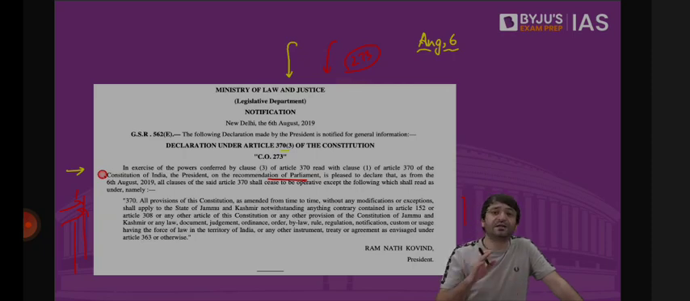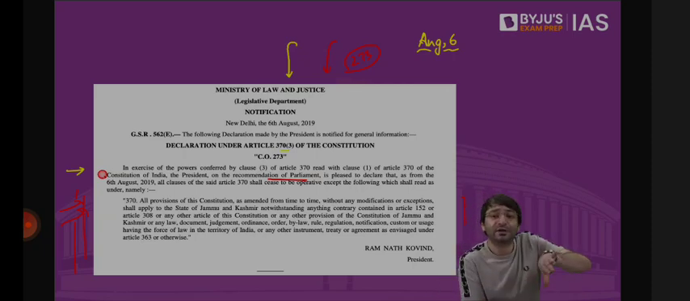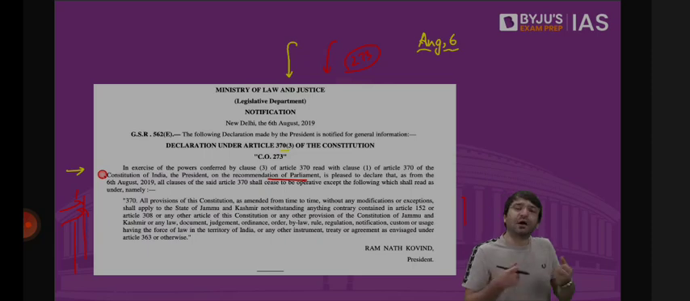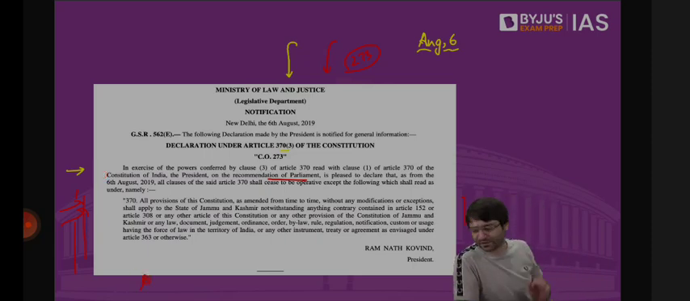Which means Article 370 was not abrogated. Abrogation would have been Article 370 is no longer there in the Constitution. It is still there, but without any power. Because the only provision which remains is entire Constitution is applicable to Jammu and Kashmir. That is Article 370. Any questions? Let me know.